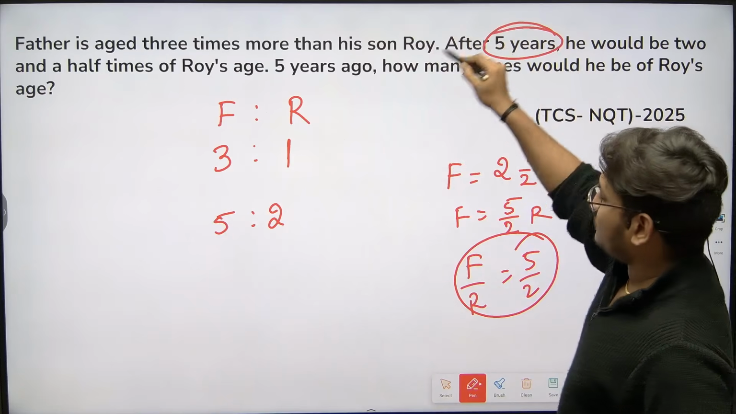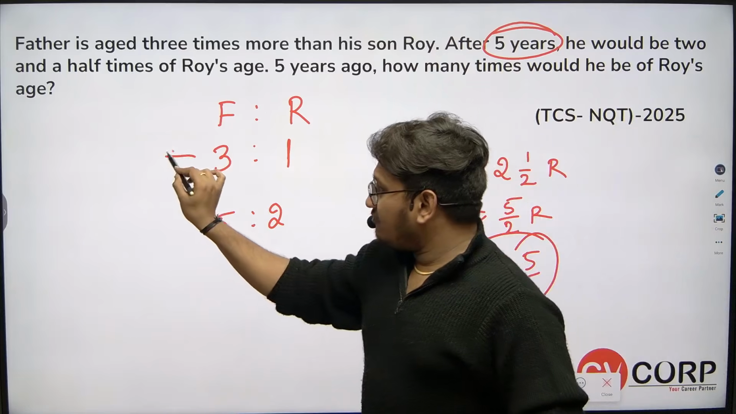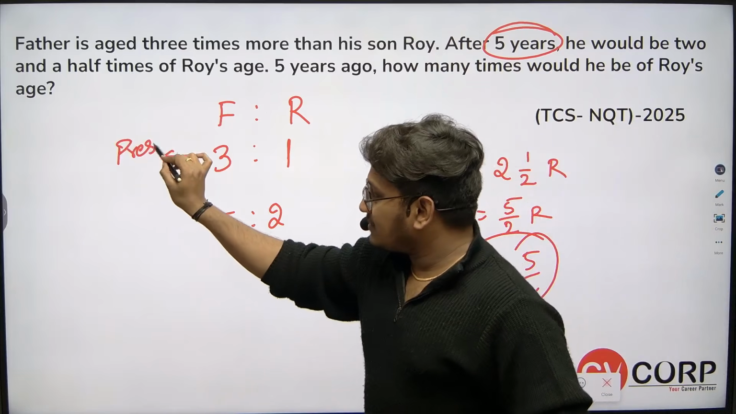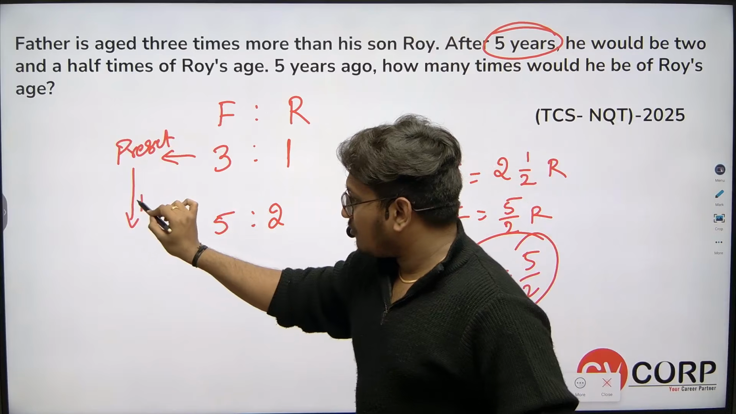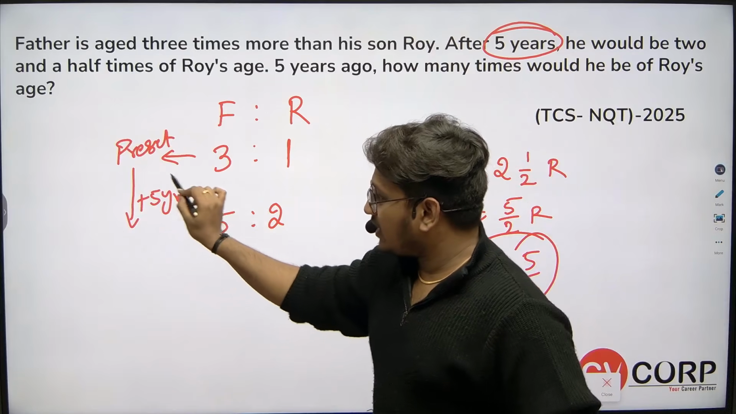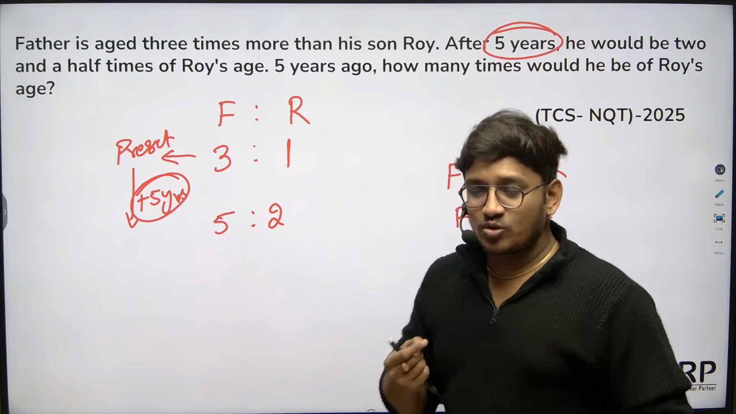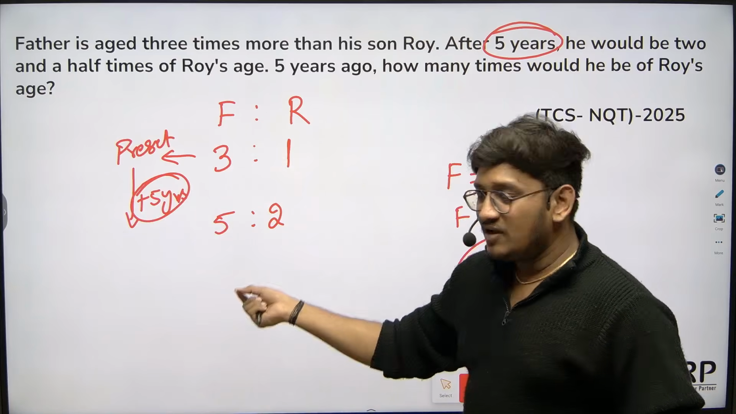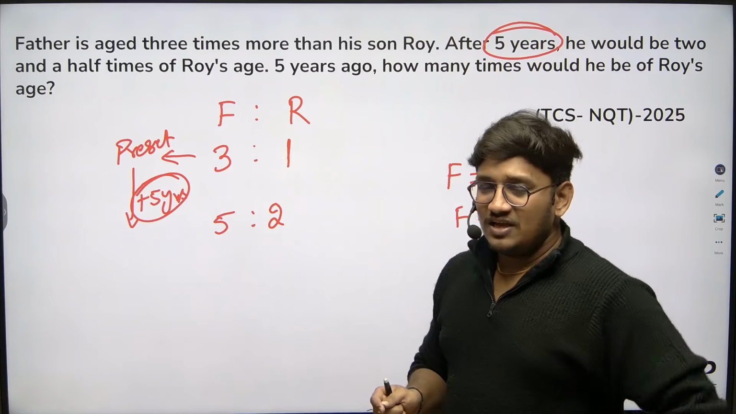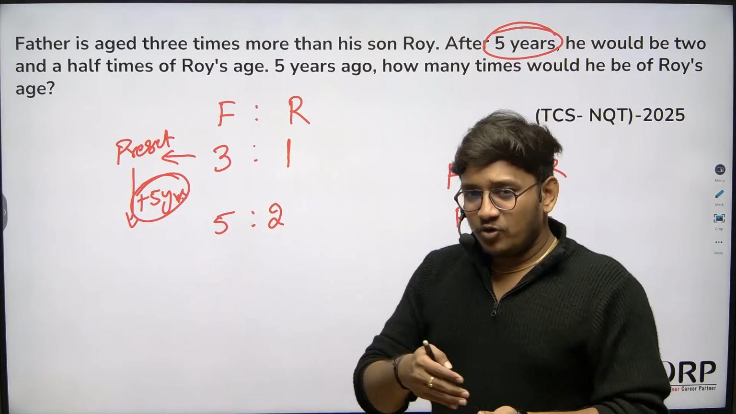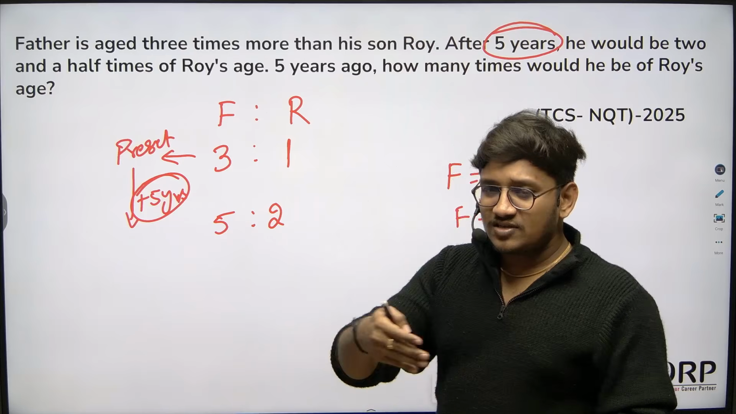As I said, when we are talking about the present and after 5 years, the age growth should be the same for the father and his son. Is it possible that after 5 years the father's age increases by 5 years and the son's age increases by only 3 years?